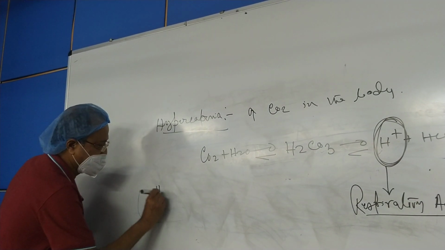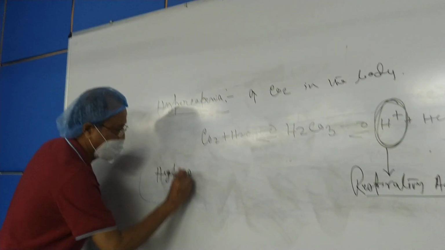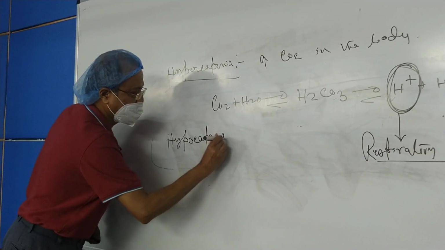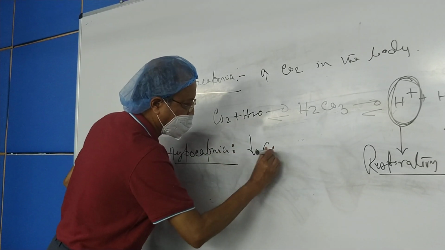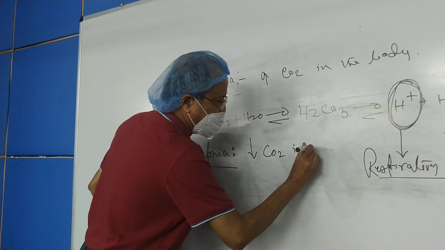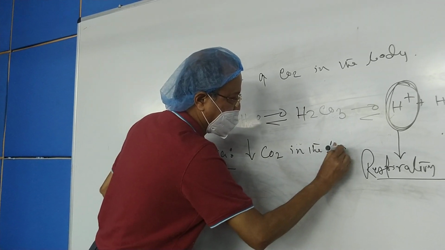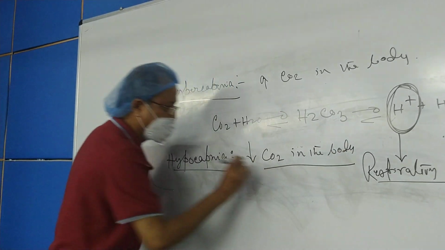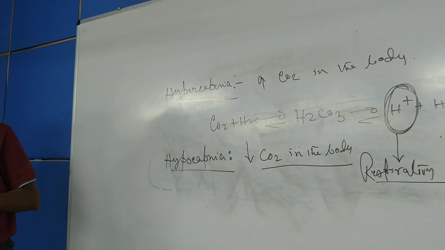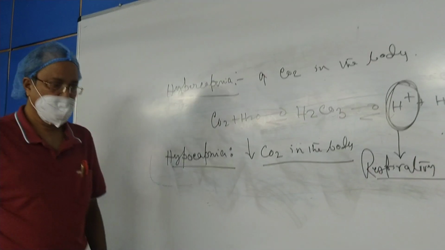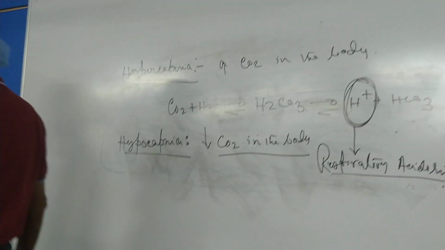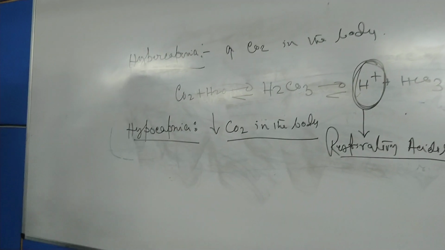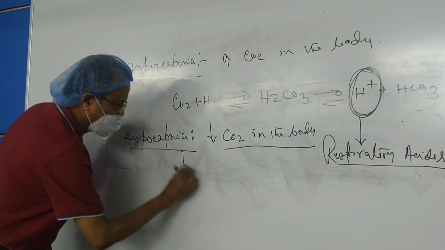Just the reverse is hypocapnia. That is diminished carbon dioxide in the body, or in the blood rather, diminished CO2. What may be the cause? The commonest cause of hypocapnia is hyperventilation.